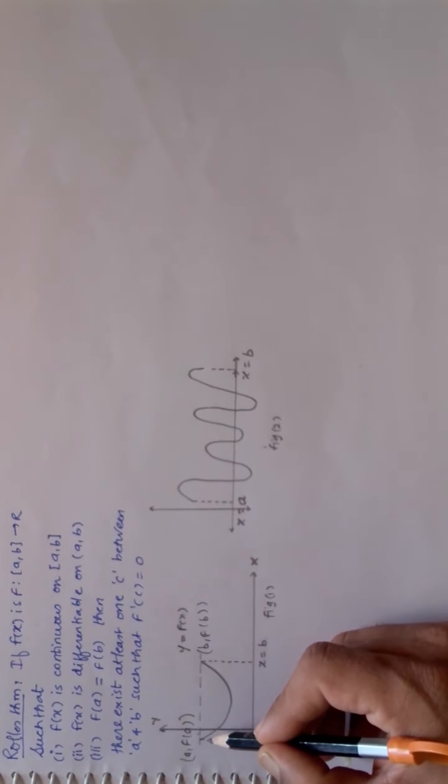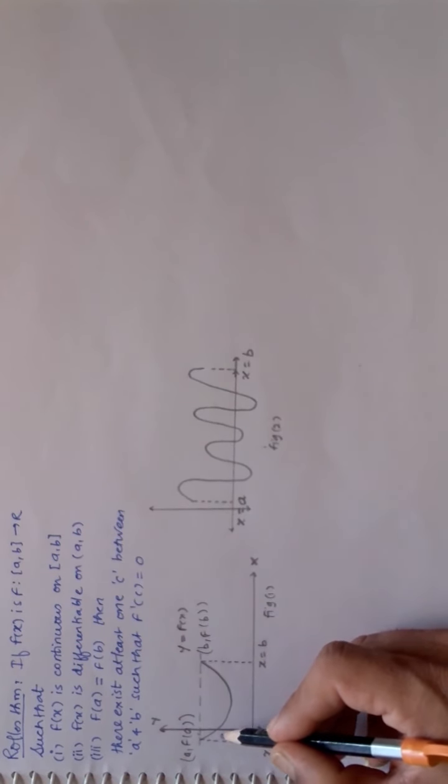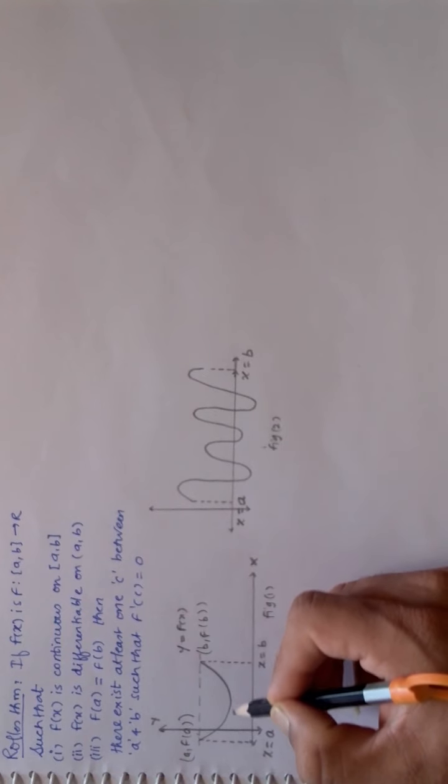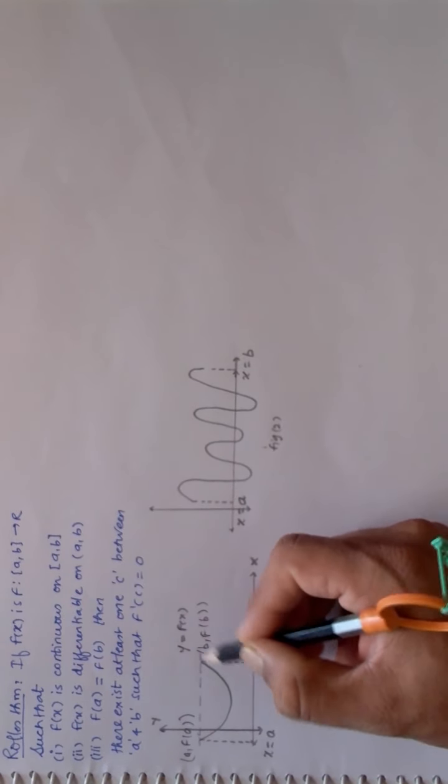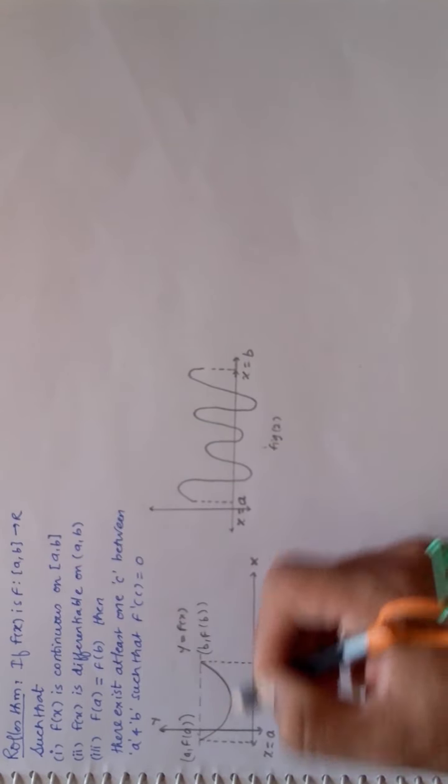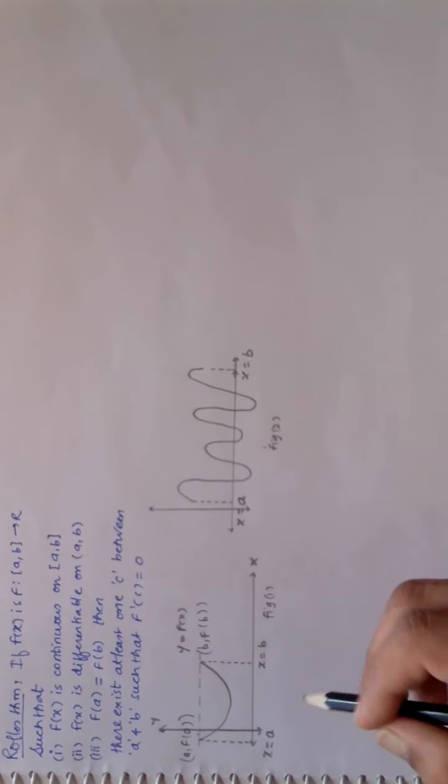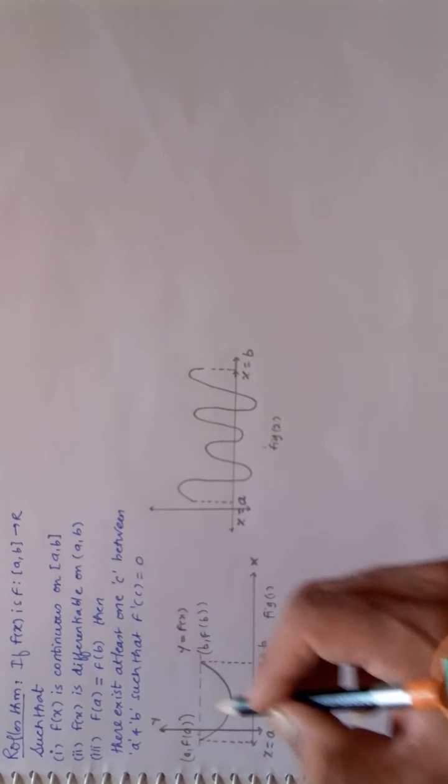Now when I was talking about differentiability, I said we need to take open interval. You draw tangents anywhere leaving these 2 points, at any point, you will get a unique tangent, right? Not defining the slope, but you will get a unique tangent everywhere.